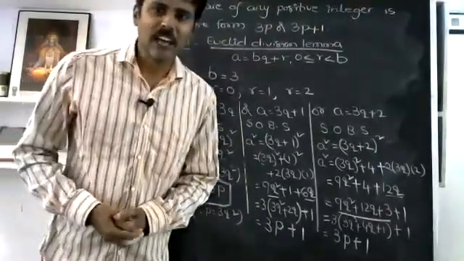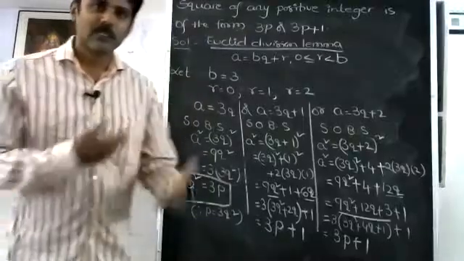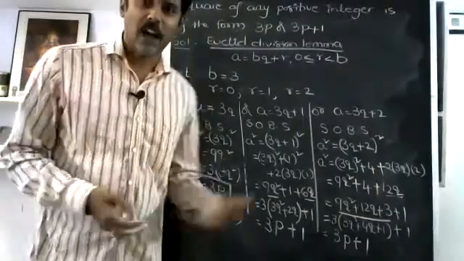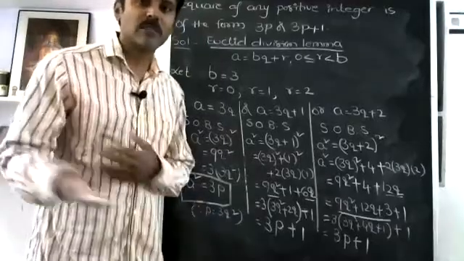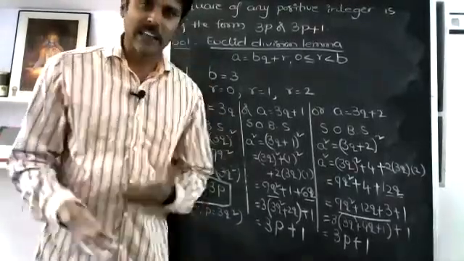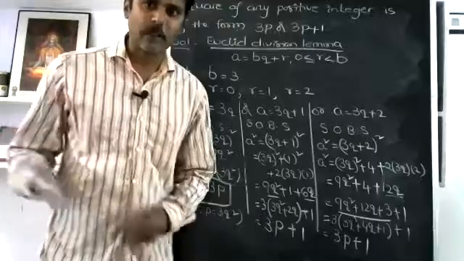Okay, and definitely I will post you the work that you have to do: cube of any positive integer. I have proved the square. You have to start with cube. Cube of any positive integer is in the form of 9m or 9m plus 1 or 9m plus 8.